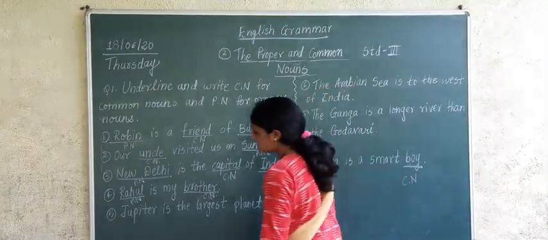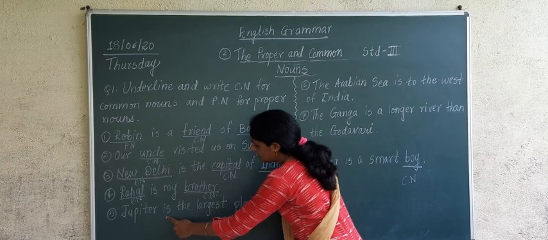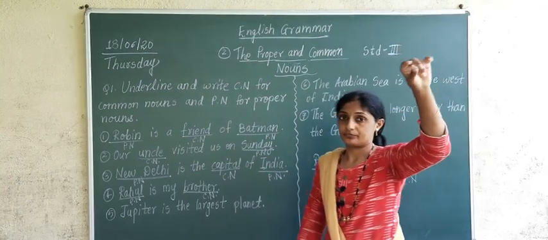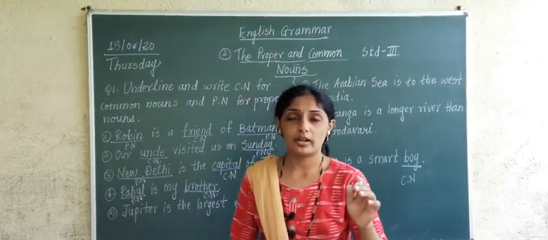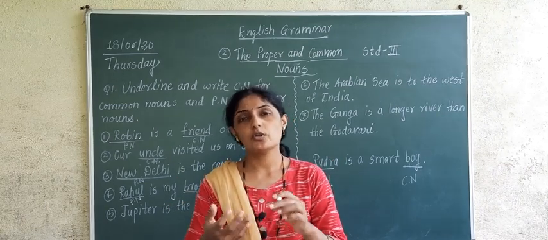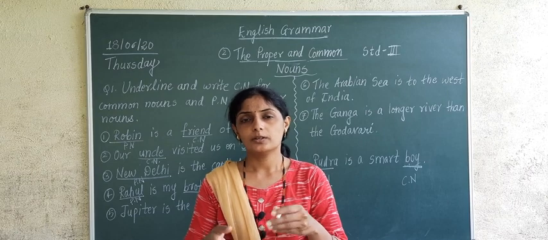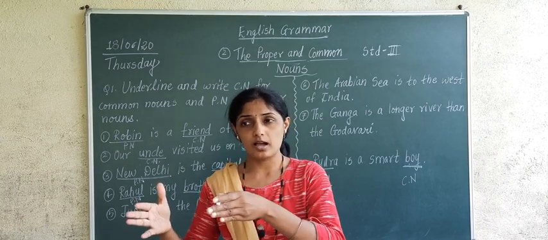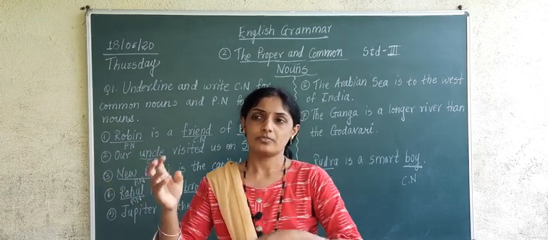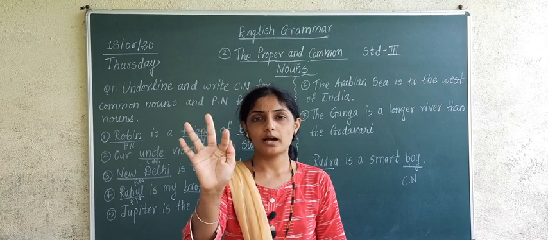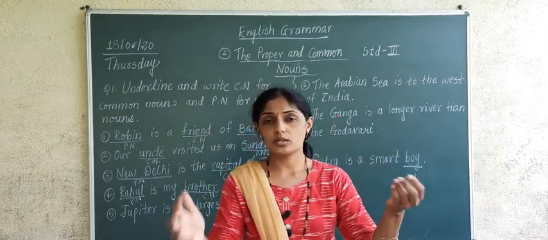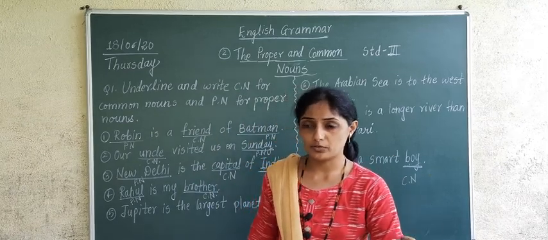Next example is fifth one: Jupiter is the largest planet. Now there are many planets, right? Some planets are not mentioned, but we study only 8 planets. Which are those? Mercury, Venus, Earth, Mars, Jupiter, Saturn, Uranus, Neptune. Pluto is also there, but Pluto is not counted. It is called a dwarf planet.